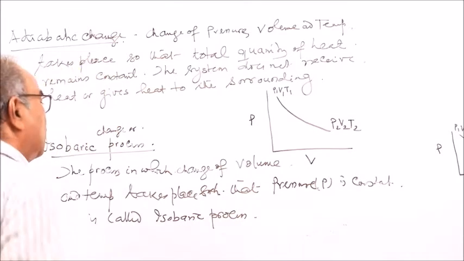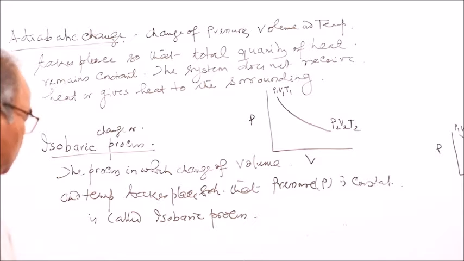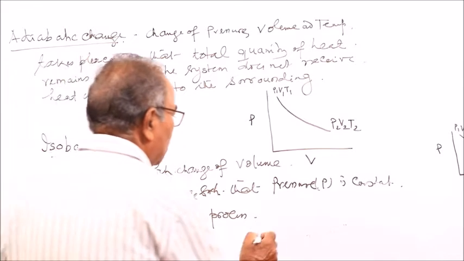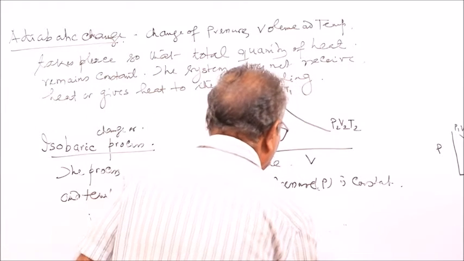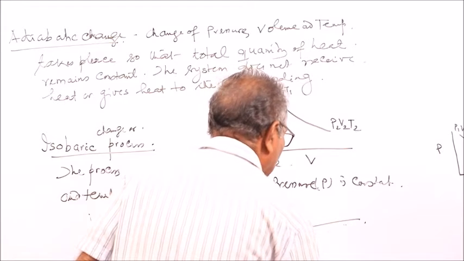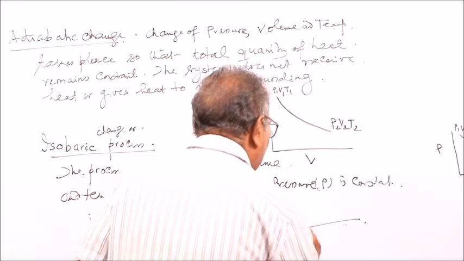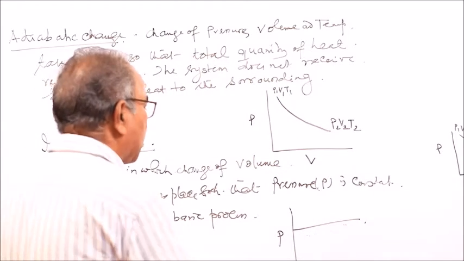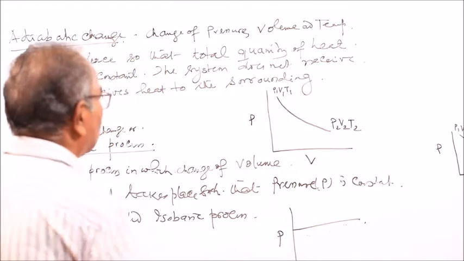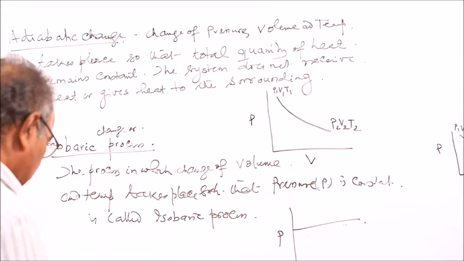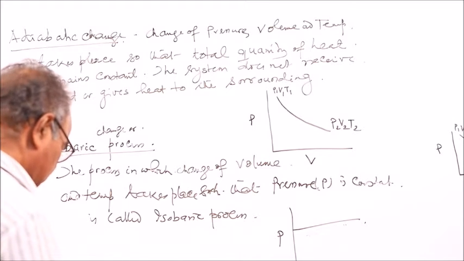So here pressure remains constant. That means if you plot the pressure and volume graph, pressure is constant, volume is changing, temperature is changing. The PV diagram shows like this, that pressure is constant. Then isochoric process.